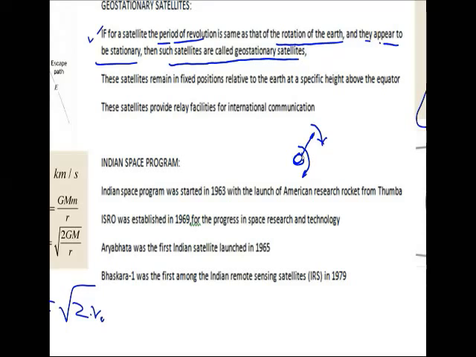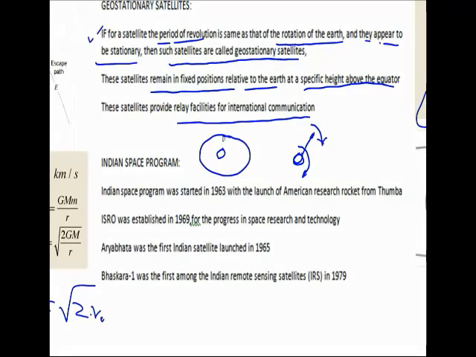These satellites remain in fixed positions relative to the Earth at a specific height above the equator. They are basically used in relay facilities. By using geostationary satellites, it is now possible to connect any part of the globe with any other part by placing three satellites in proper positions. For example, if this is the Earth and this is the orbit, then three satellites are placed in three different positions over here. The main objective is to establish a communication link.